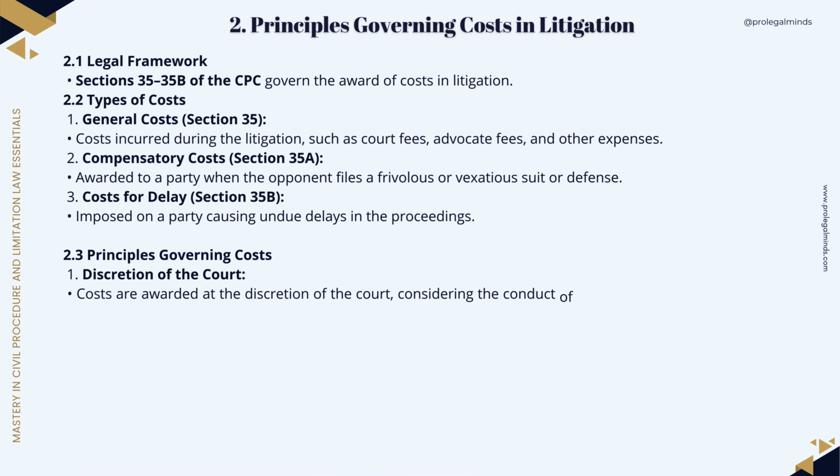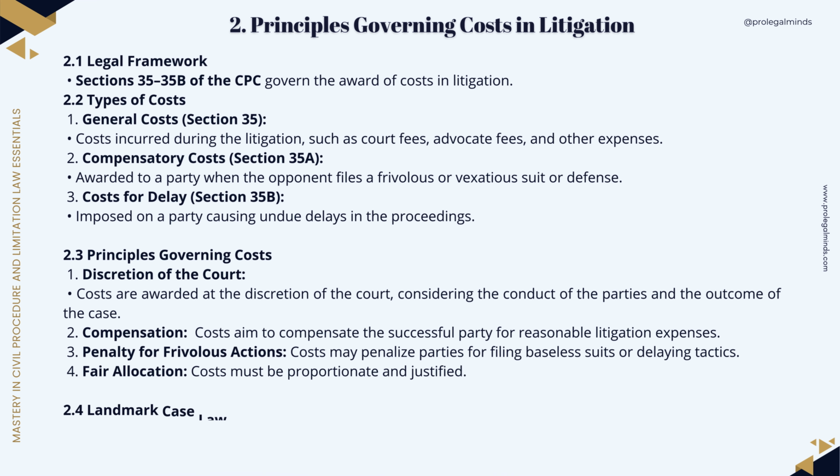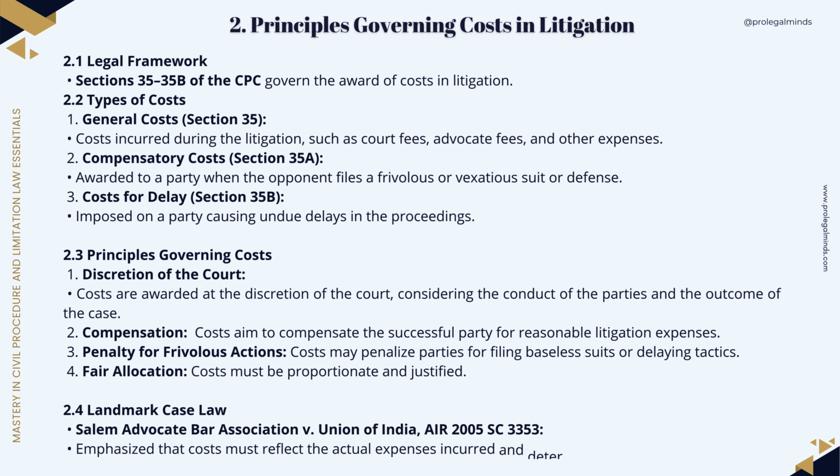Types of costs. There are three key types of costs in civil litigation. 1. General costs, Section 35, covering court fees, advocate fees, and other litigation expenses. 2. Compensatory costs, Section 35A, awarded when a party files frivolous or vexatious suits. 3. Costs for delay, Section 35B, imposed on parties causing unnecessary delays in proceedings.